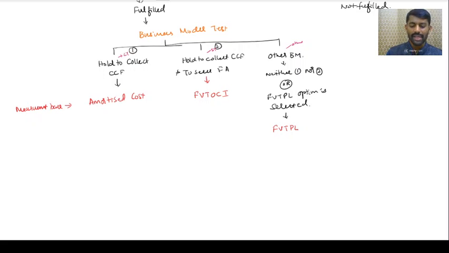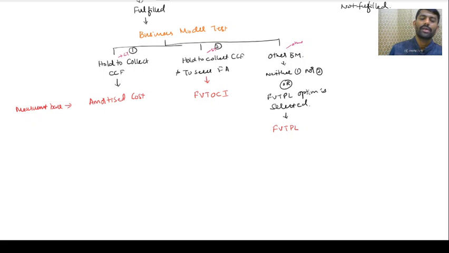If it is the second category, held to collect contractual cash flow and to sell the financial asset, I would have recognized it at FVTOCI. Or even if it is held to collect contractual cash flow, and instead of FVTOCI, FVTPL is selected, then also FVTPL.